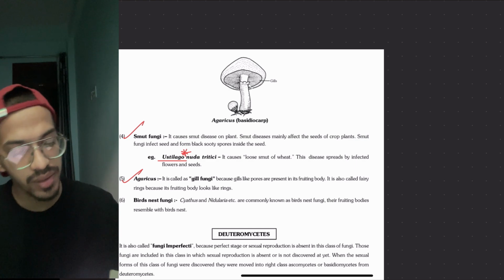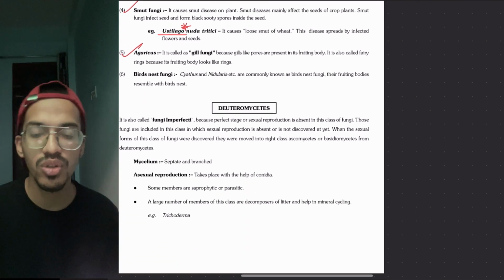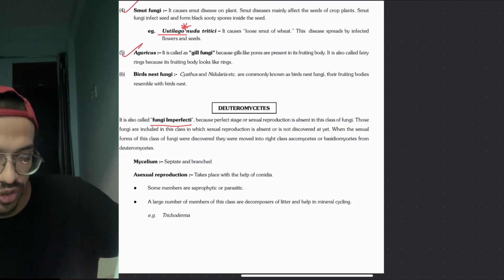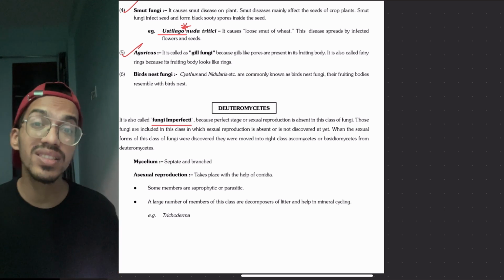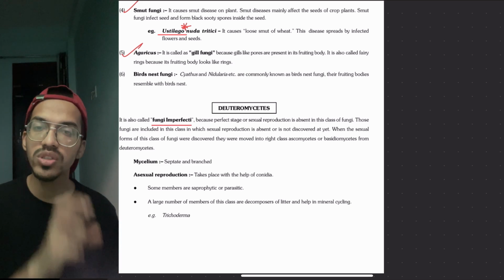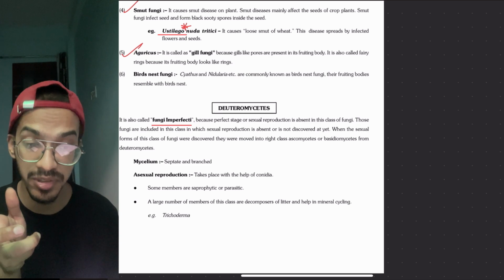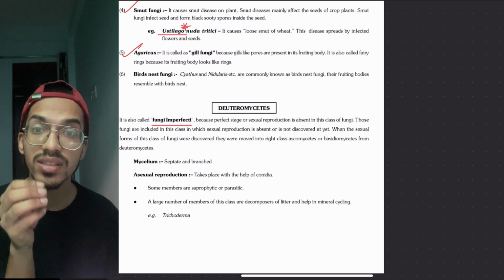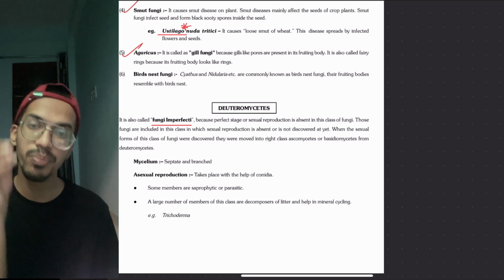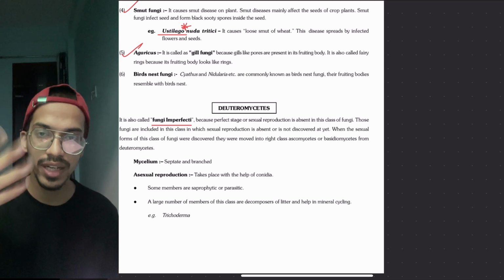Next, moving on to Deuteromycetes. Deuteromycetes are called fungi imperfecti because their sexual stage is not known. Those fungi which we discovered recently and whose sexual reproductive stage we don't know, we put into Deuteromycetes. So D for Deutero, D for dustbin.